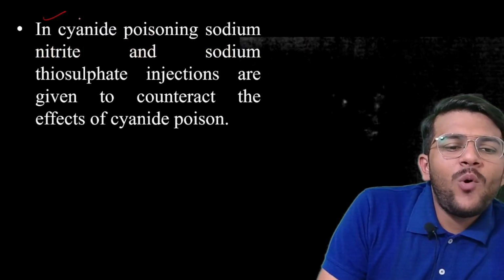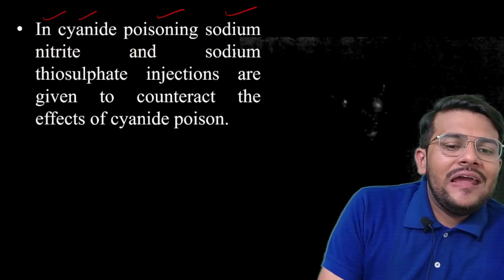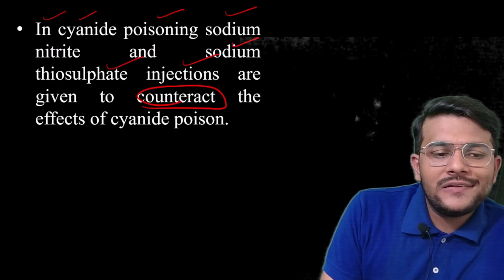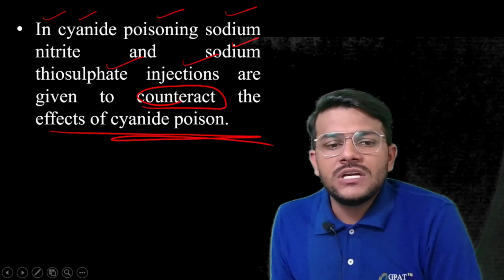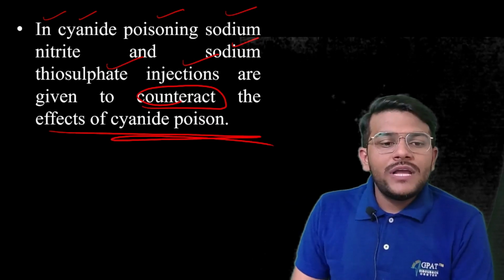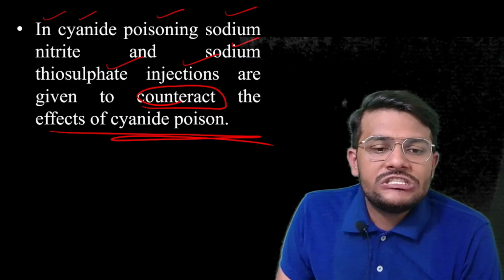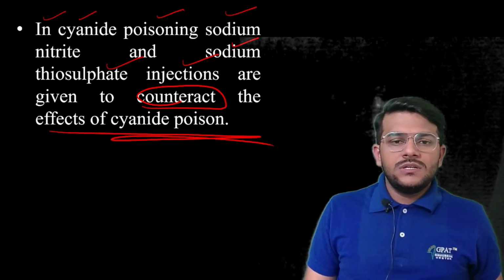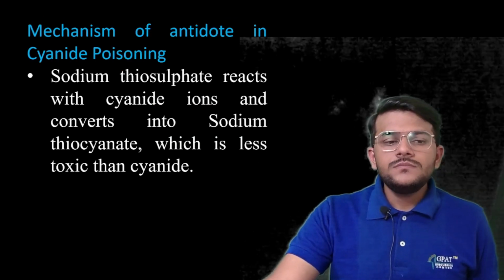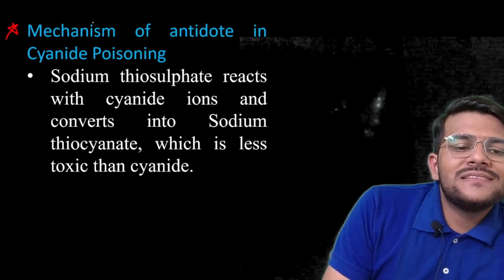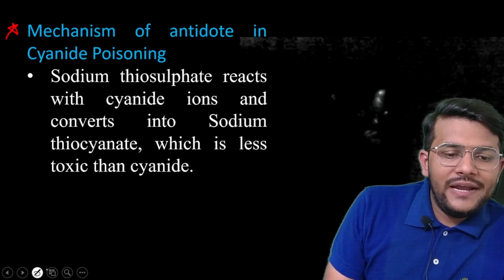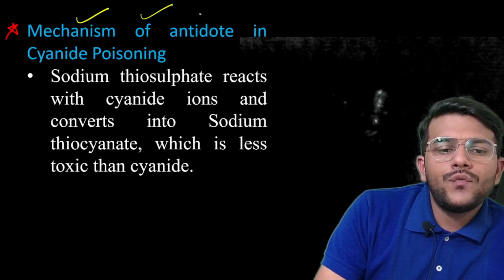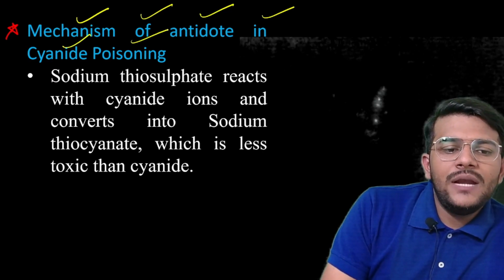In cyanide poisoning, sodium nitrite and sodium thiosulfate injections are given to counteract the effect of the cyanide poisoning. Got it? Next, the mechanism of antidote in cyanide poisoning. What exactly is the mechanism of the antidote?